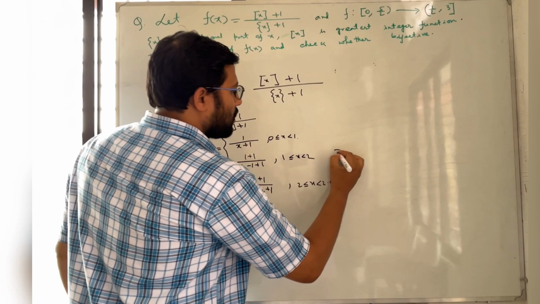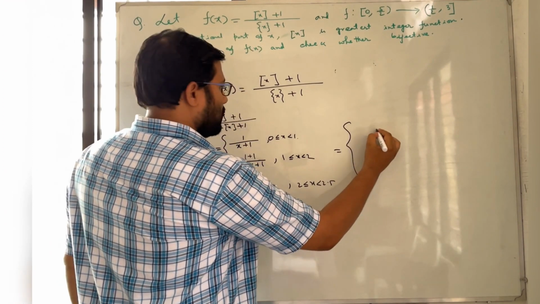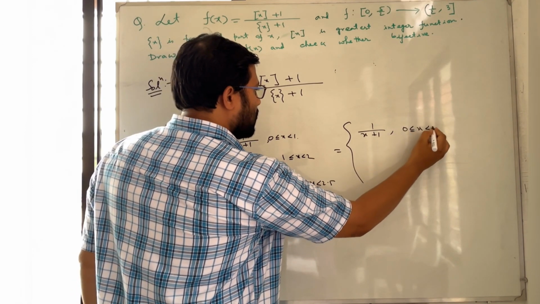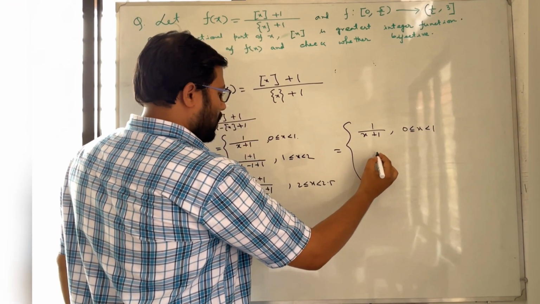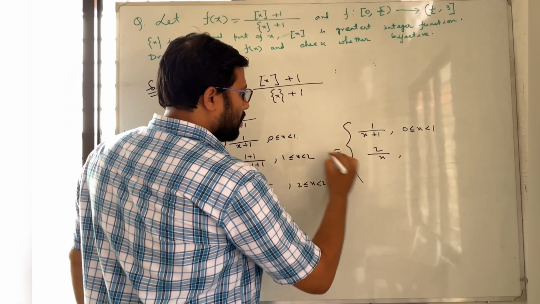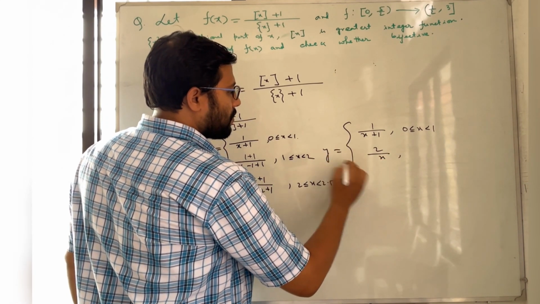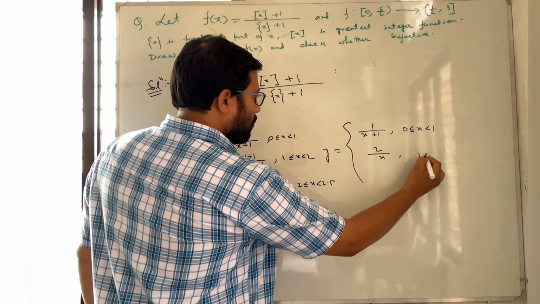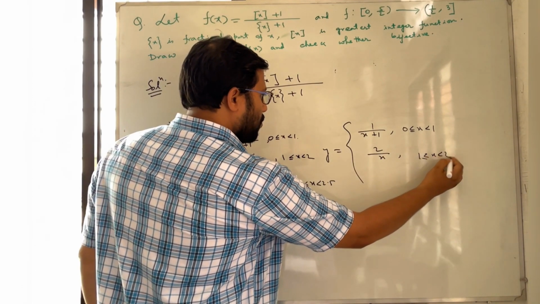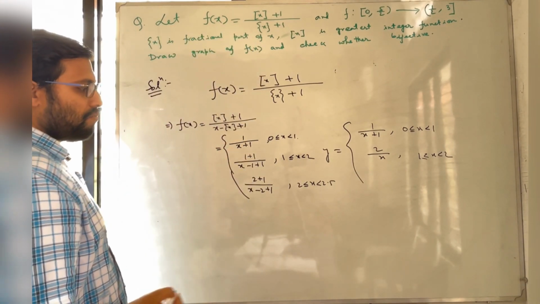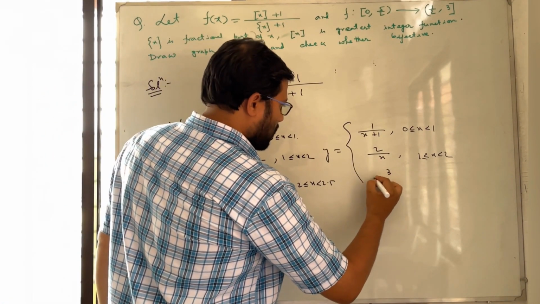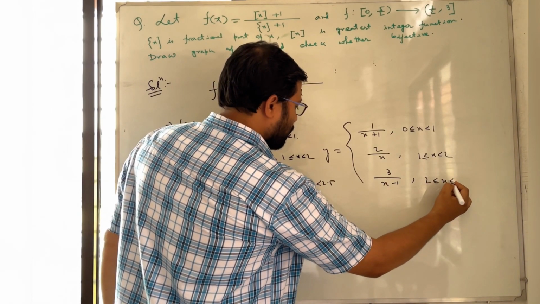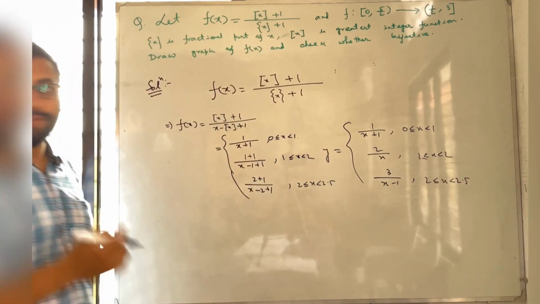So finally, this is my y: x plus 1 from 0 to 1, x from 1 to 2, and x minus 1 for 2 to 2.5.